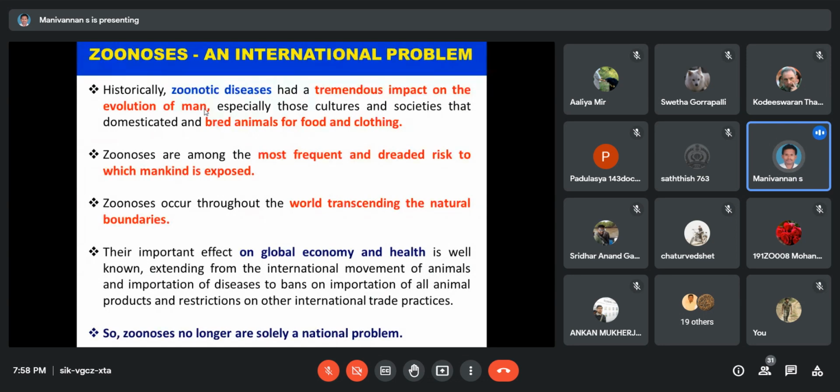That is called the power of the zoonotic. That's why zoonotic disease is called a national problem. Not only a national problem, it's a global problem, or what is called a global emergency. It also has an important effect on the global economy. For example, COVID-19 reduced the global economy and affected health also.